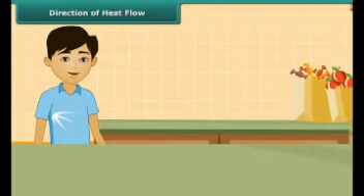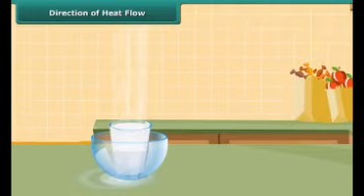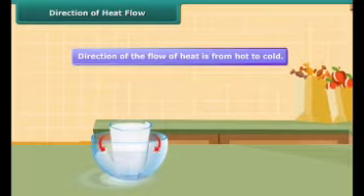Now let us perform an activity to understand the direction of heat flow. Let us place a glass of hot milk in a bowl of cold water. After some time, the milk gets cold and the water gets warm. Both milk and water come to lie at the same temperature. The direction of flow of heat is from hot to cold.